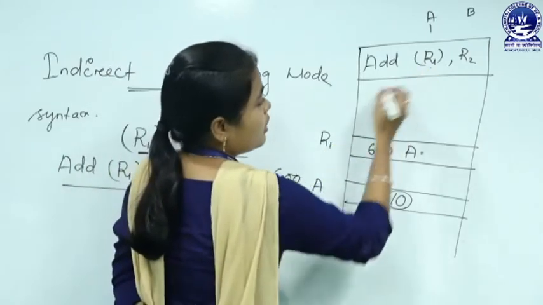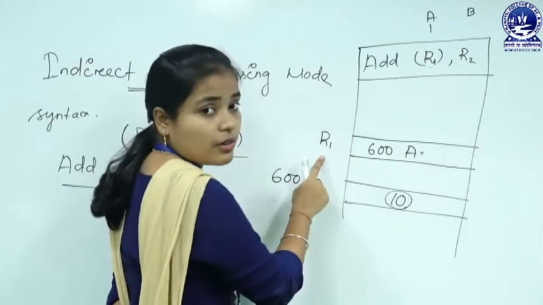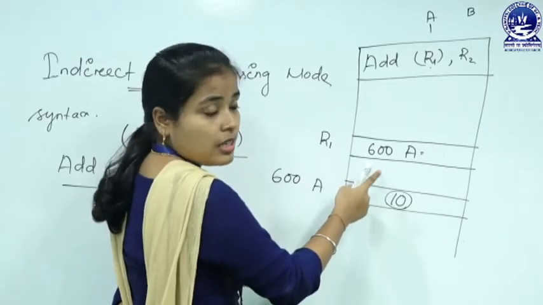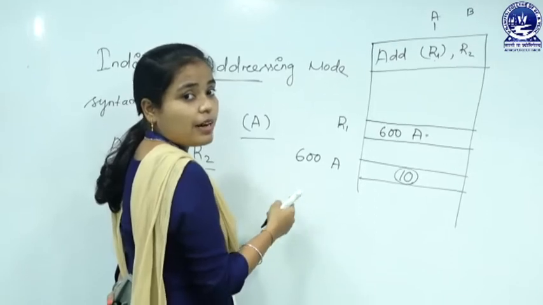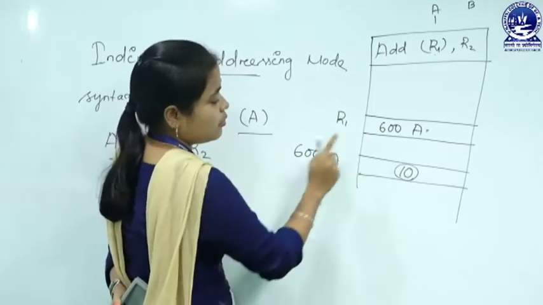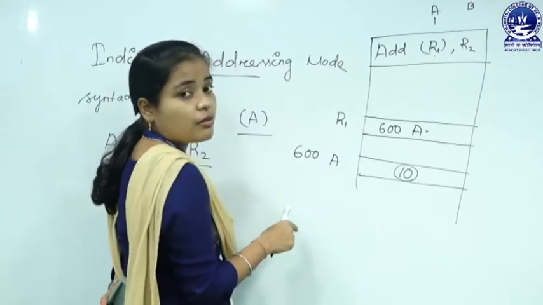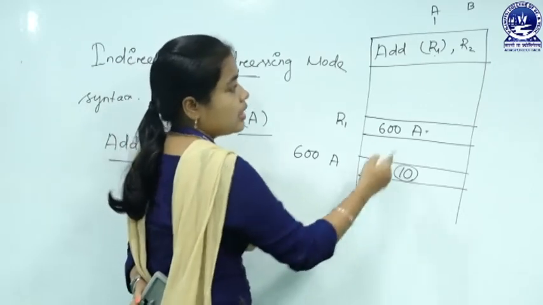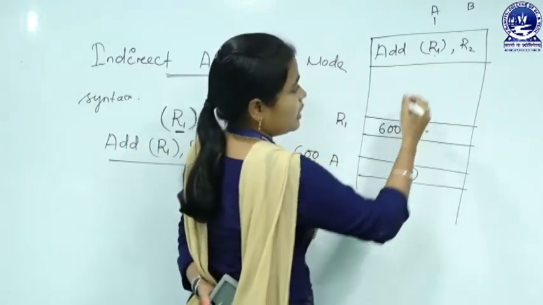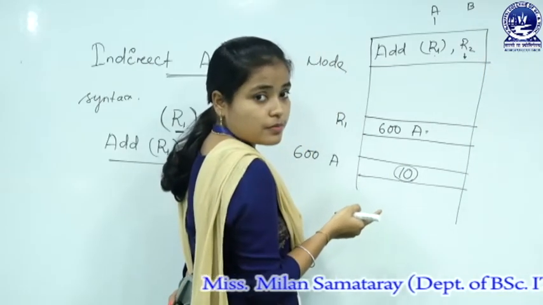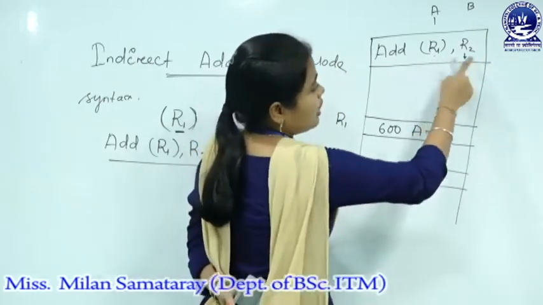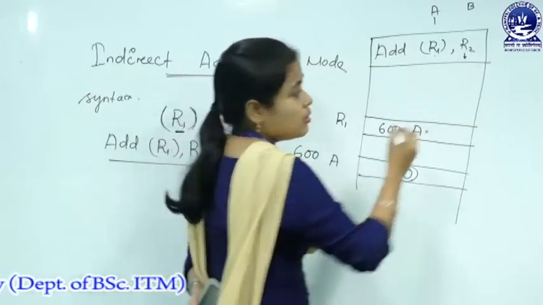First memory will read the content of R1, which is a memory location, then after getting that memory location it will perform another read operation on that memory location, and it will get the value of the operand, that is 10. After getting the value 10 it will add it with the content of R2, and then the value is stored in R2.